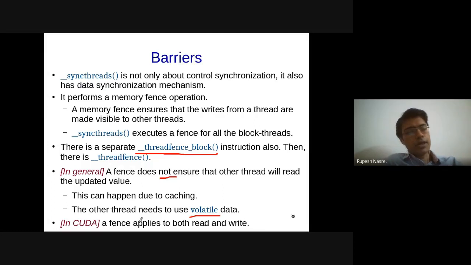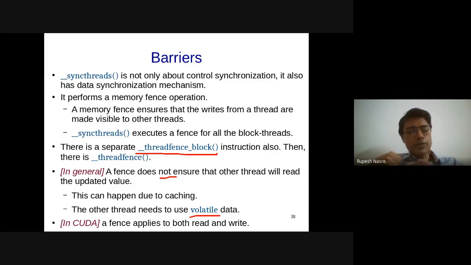Although it so happens that in CUDA, a fence applies to both read and write, which means that if you have a write followed by a fence, and another thread wants to read, you can as well give a thread fence instruction and then the read, and that will ensure that you are reading the value correctly. This is the documented meaning.